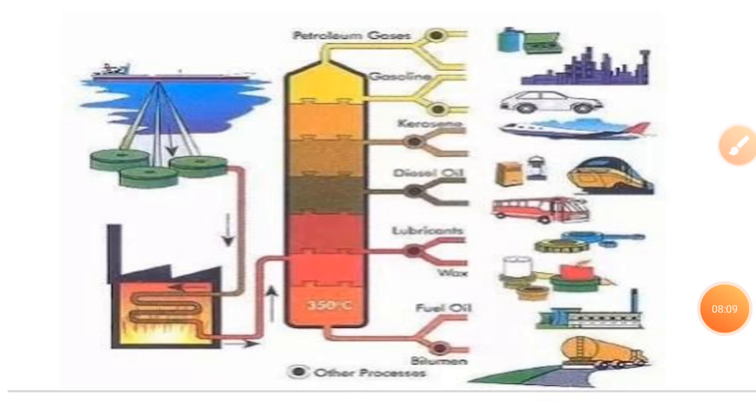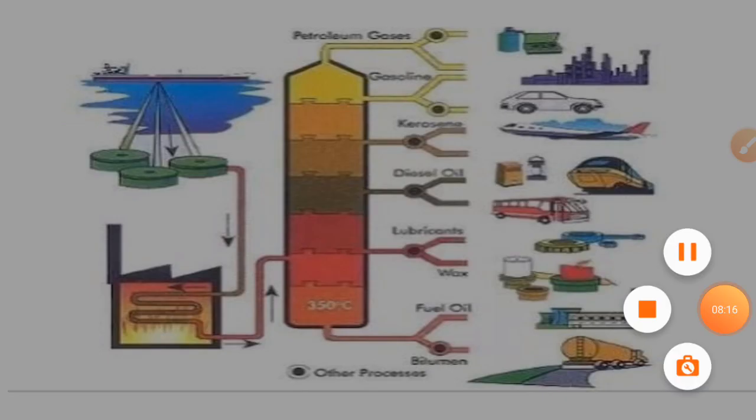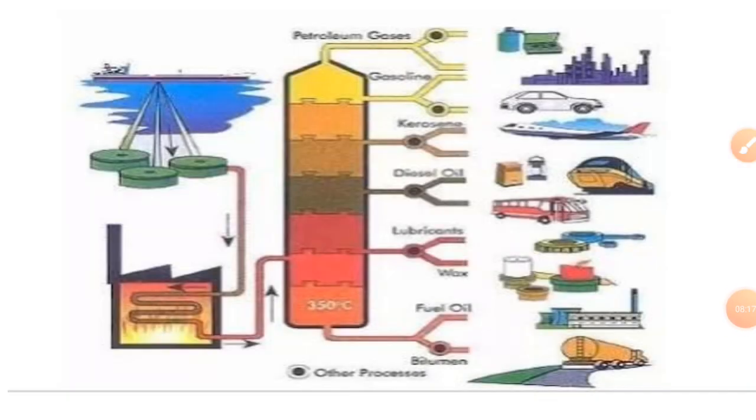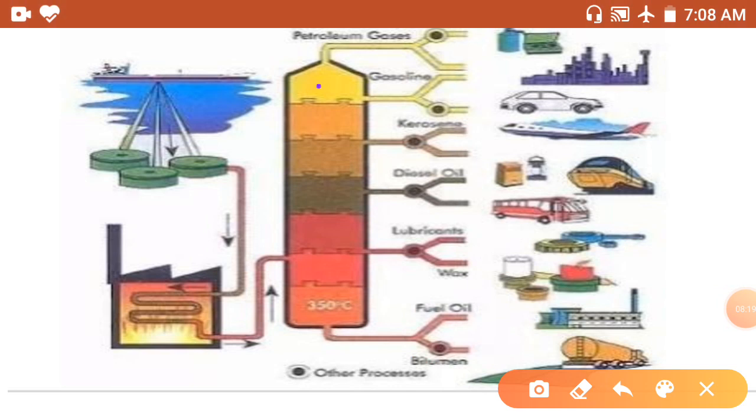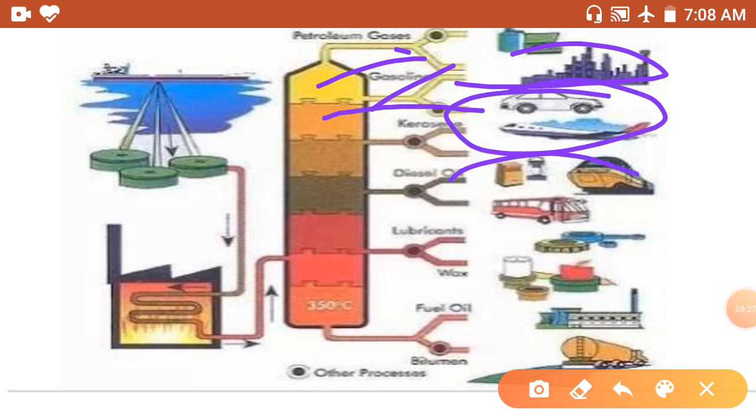Now next, here is a closer look at the petroleum refinery. You can see here the upper layer gives gases, and it is used in industries. Kerosene is used in vehicles. This is also used in vehicles: diesel and gases. Lubricants are used in households and factories also.